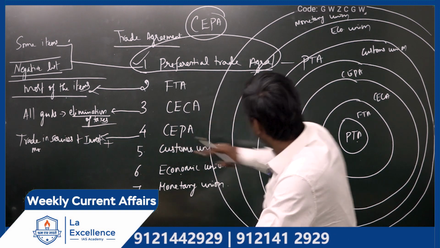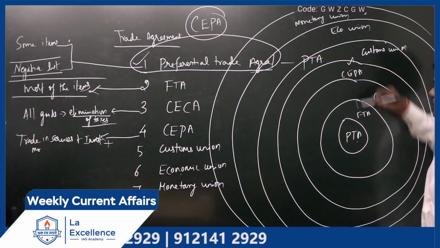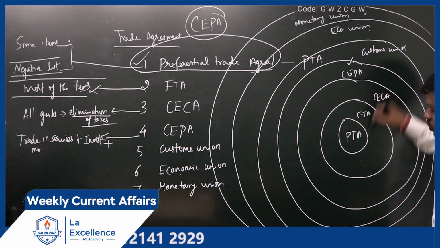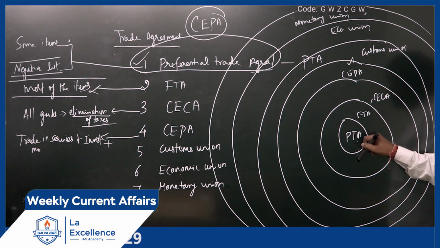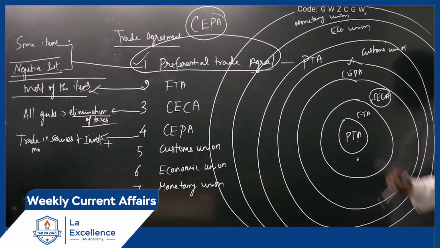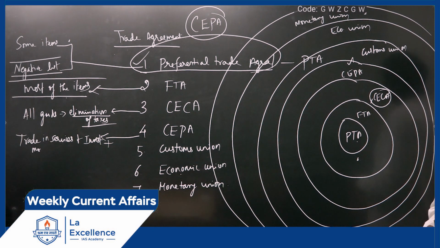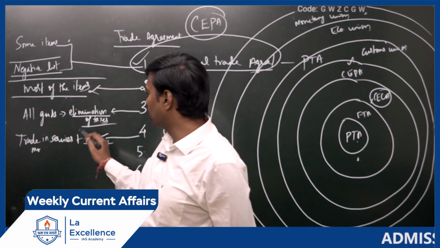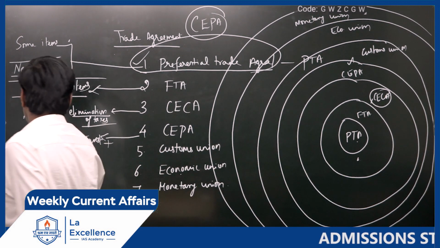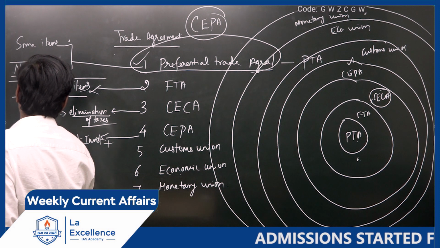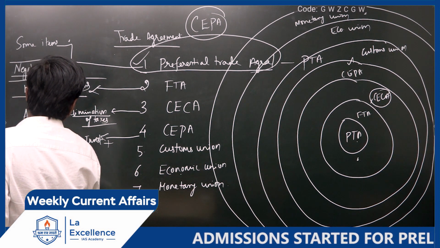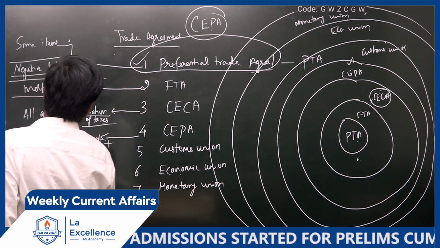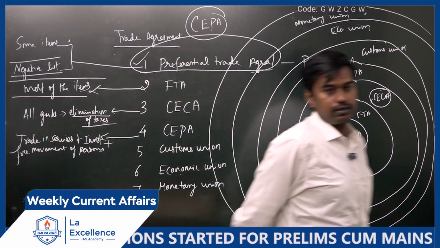See the diagram. When I am talking about CEPA, it includes all this. So till now, in the comprehensive economic cooperation agreement, we have reached the elimination of taxes on goods. So the next thing is services. Here we will talk about trade in services, then investment plus free movement of persons. Free movement of persons, what is it?